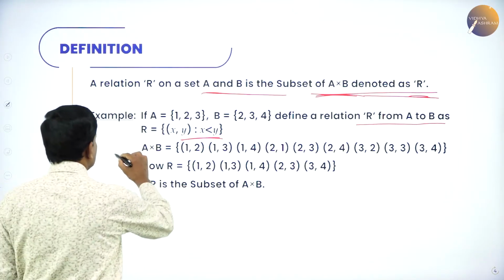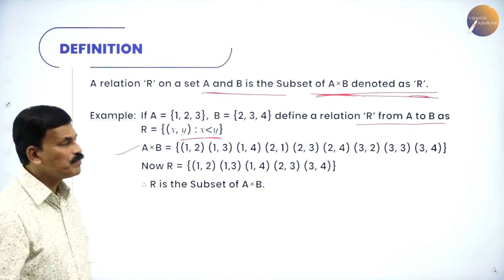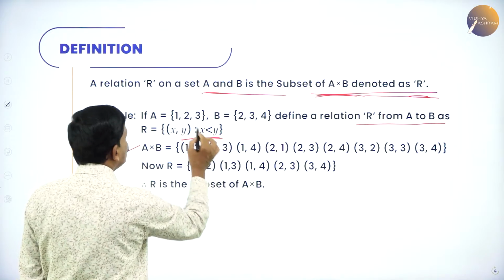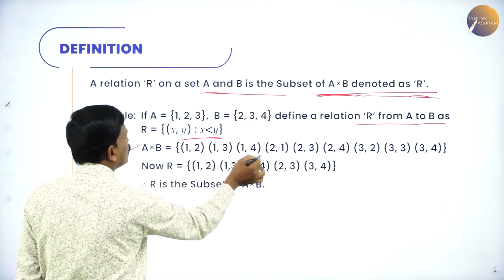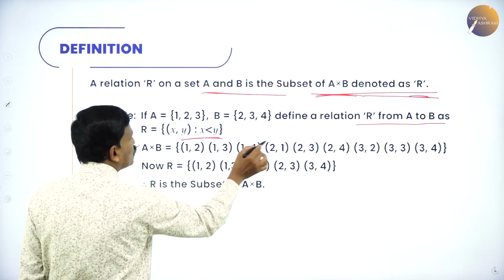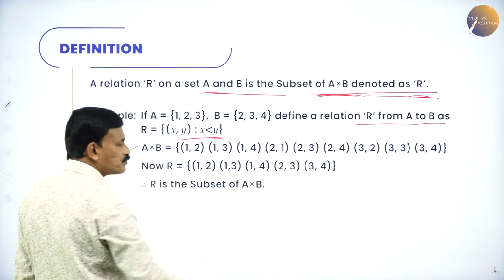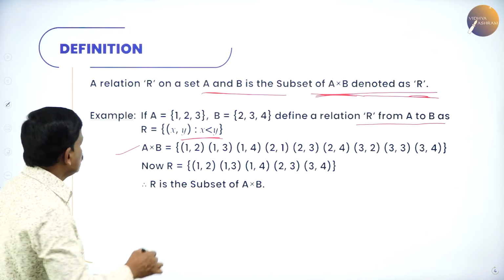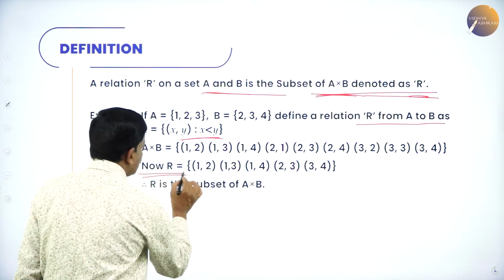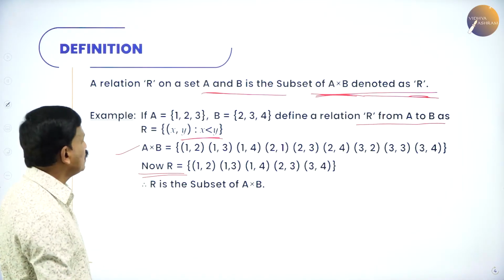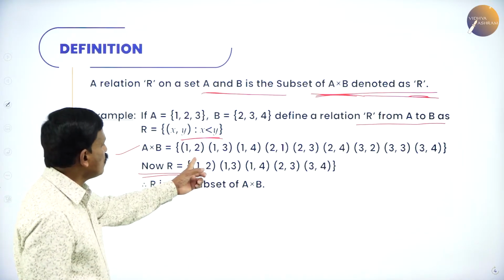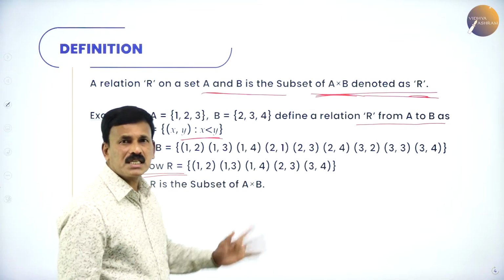Now, let us write the Cartesian product A cross B: 1 comma 2, 1 comma 3, 1 comma 4, again 2 comma 2, 2 comma 3, 2 comma 4, 3 comma 2, 3 comma 3 and 3 comma 4. This is A cross B. Now let us write the relation R. What is the condition given? The first element is less than the second element. Choose all the elements which satisfy this condition.